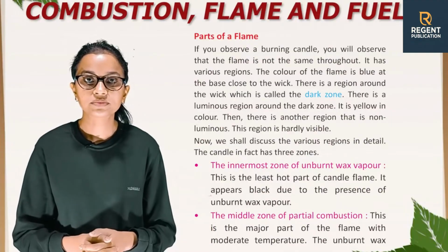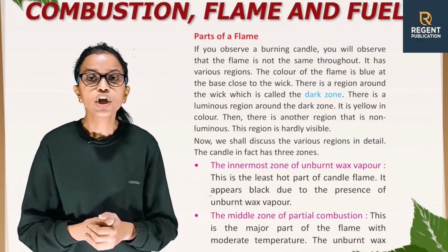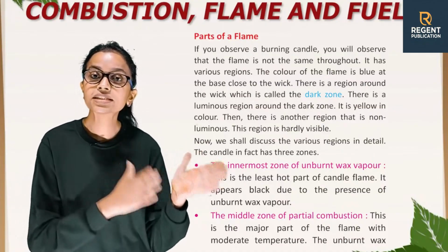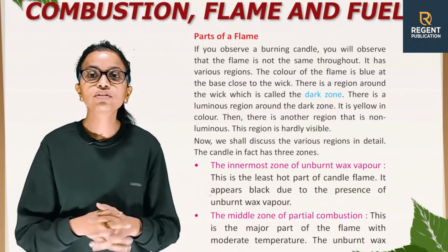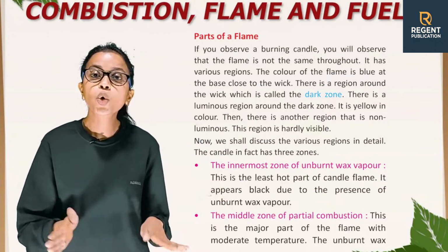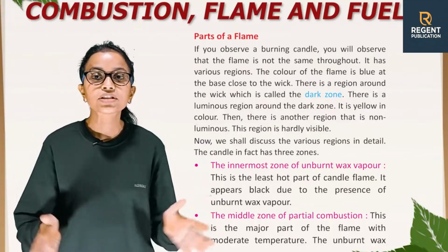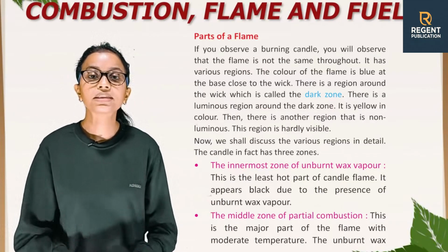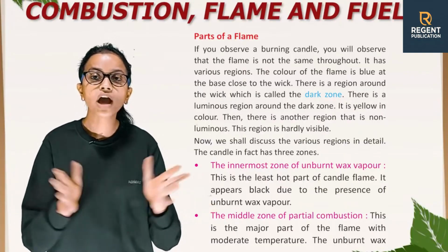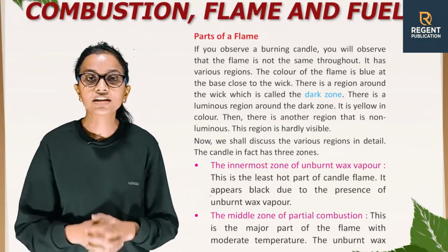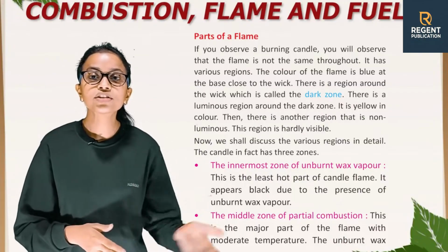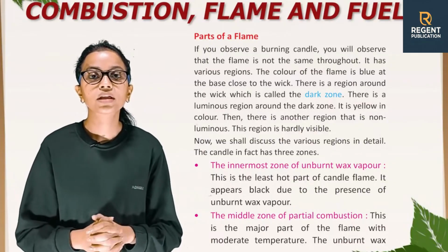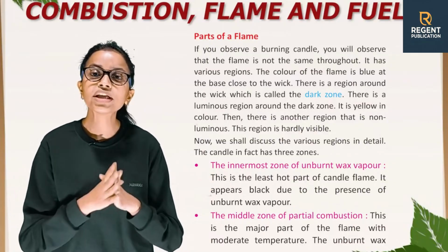Parts of flame. If you observe a burning candle, you will observe that the flame is not same throughout. It has various regions. The color of the flame is blue at the base, close to the wick. There is a region around the wick which is called the dark zone. There is a luminous region around the dark zone. It is yellow in color. Then there is another region that is non-luminous. This region is hardly visible. Now we shall discuss the various regions in detail.